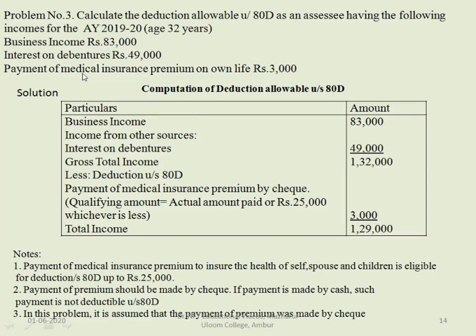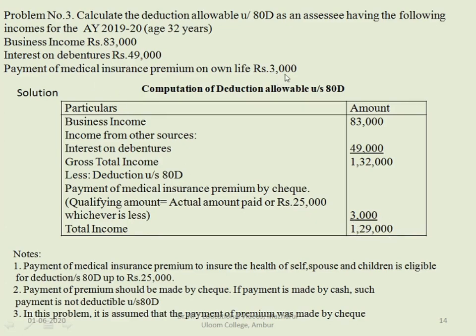He has paid a medical insurance premium on his own life of 3,000. So this comes under section 80D, which we have seen now. So deduction under 80D is, for the insurance he has paid rupees 3,000. So 3,000 or 25,000, whichever is less, can be claimed as deduction. So 3,000 is the amount which you can claim as deduction. So here 1,32,000 minus 3,000 is 1,29,000.